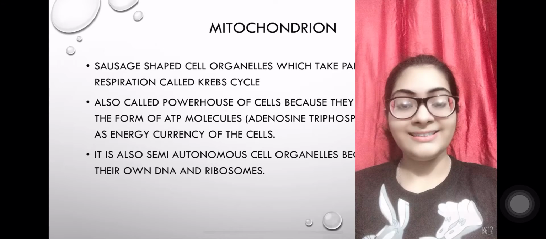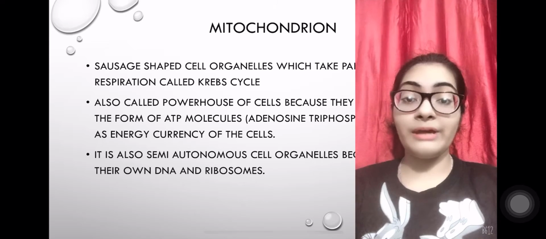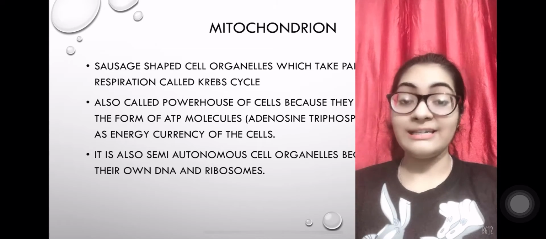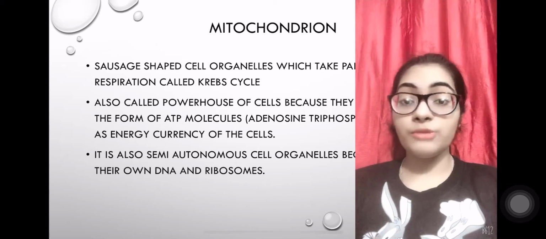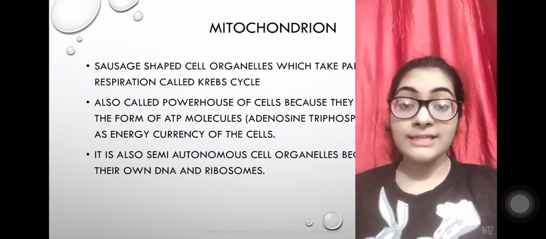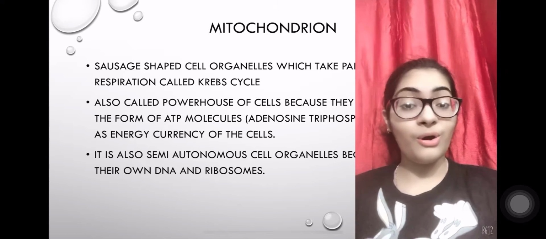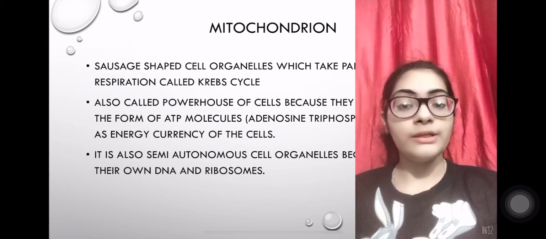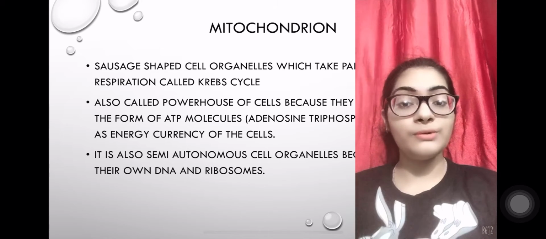Come on. Now let us quickly move to mitochondria, which is a very important slide. Mitochondria is a sausage-shaped cell organelle which takes part in aerobic respiration. I repeat, it takes part in aerobic respiration called the Krebs cycle. You study about this in your higher classes in much more detail.